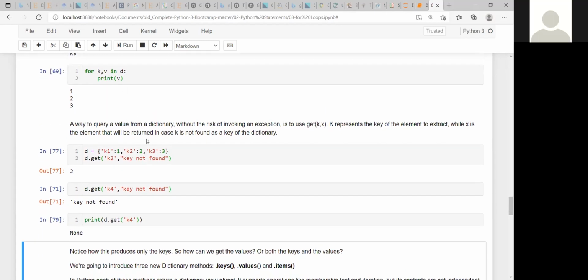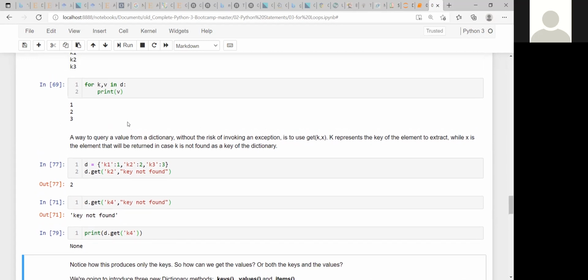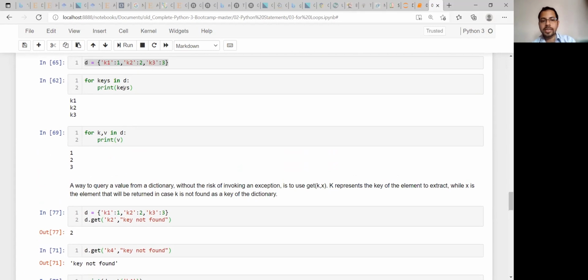Sir, since you are using print V and it's showing output 1, 2, and 3, you tried it using a for loop, and here you are not using any for loop. But Sir, in that previous command, what are the values 1, 2, 3? Randomly they are picking the keys and taking the values of those keys and printing them. It is not in order.